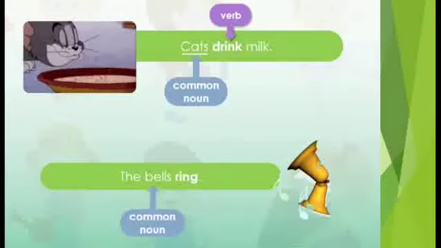Next example, the bells ring. So here bell is a common naming word for a thing. It is a common noun. Ring is a verb showing what the bells do.